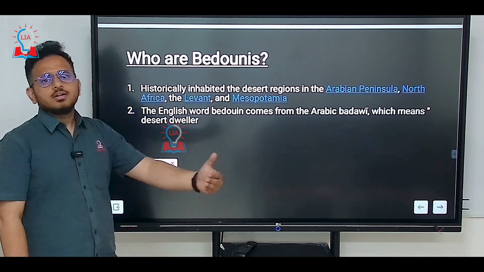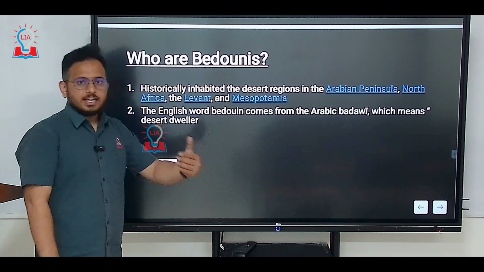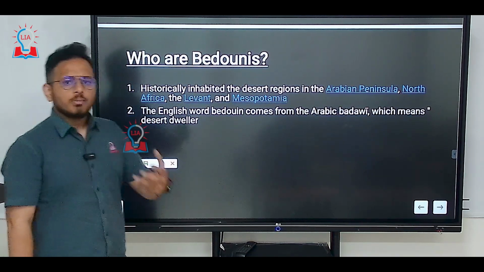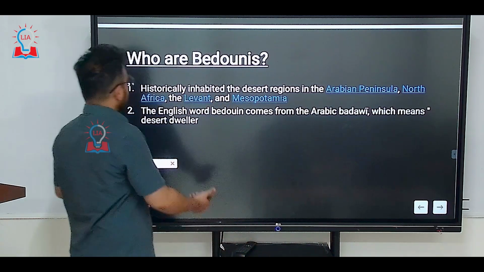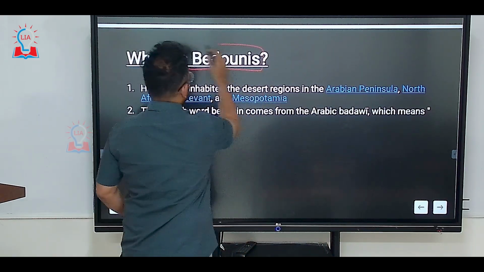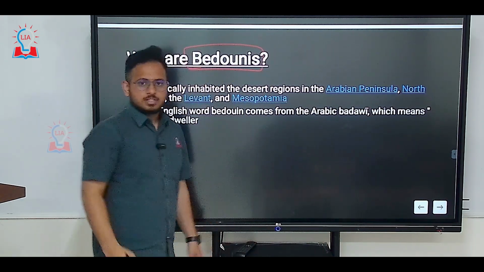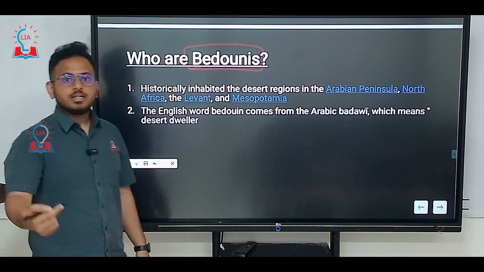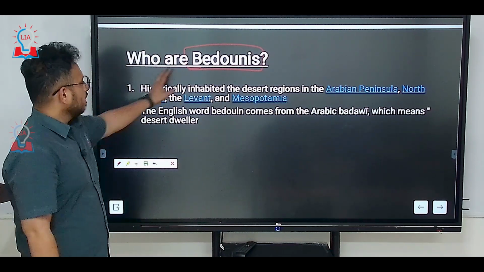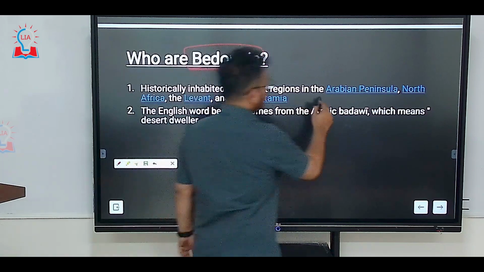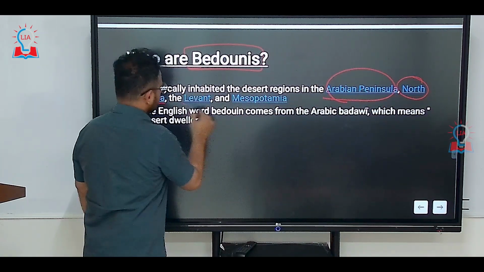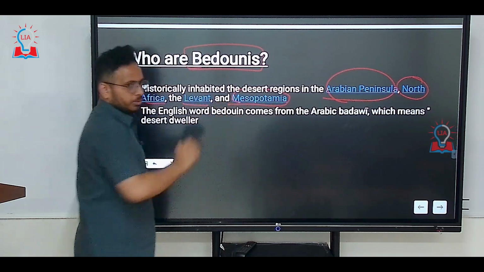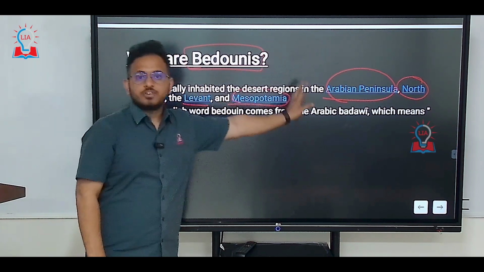Before the formation of Israel, there were nomadic people in the Negev desert, and those nomadic people were called Bedouins. After the political formation of Israel, the Bedouins, who were in the Arabian Peninsula, northern Africa, the Levant and Mesopotamia, became a part of Israel.